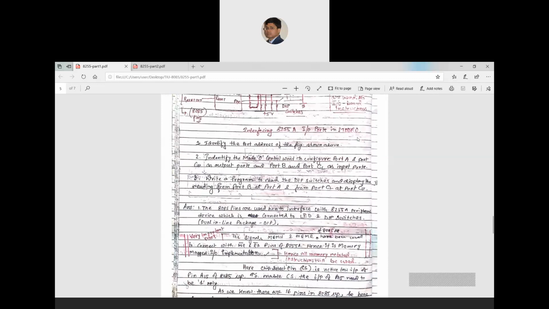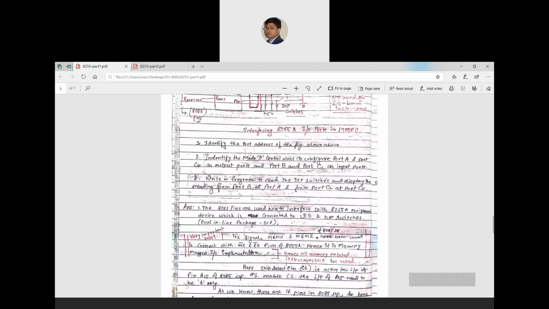From this configuration and using the memory map input output method, you have to identify the port addresses, meaning the addresses of port A, B, and C. Then identify the mode 0 control word: what is the control word to configure port A and port C upper as output ports, and port B and port C lower as input ports. Let's discuss the first 2 points today.